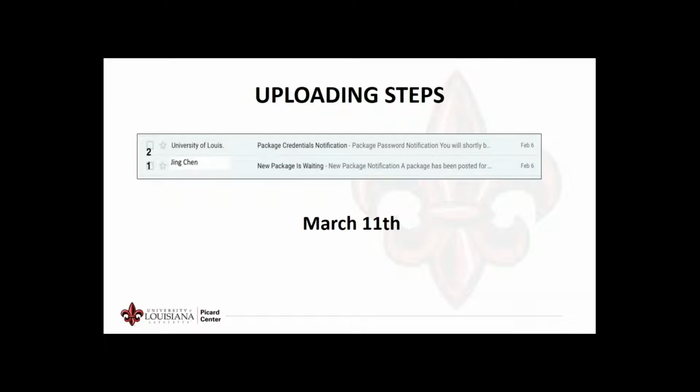Also on March 11th, the person responsible for the upload, as indicated on your signed assurance pages, will receive 2 emails from ULL. Both will arrive simultaneously and are divided into 2 emails for security purposes. The first email will come from Jing Chen, and the second email will come from the University of Louisiana at Lafayette.